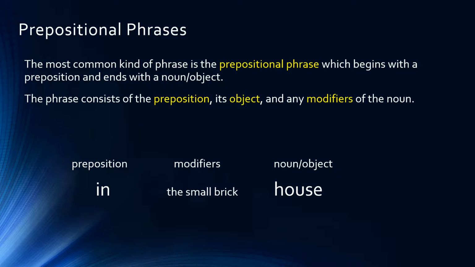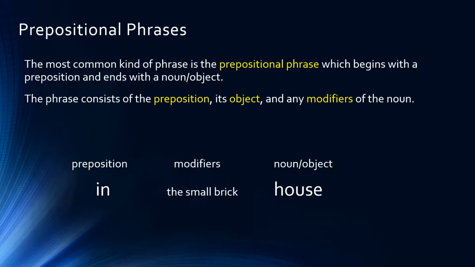Now consider this prepositional phrase. In the small brick house. In is the preposition. And this particular preposition is showing location, telling where. In the small brick house. The object of the preposition is the noun house. And the words that come between the preposition and the object of the preposition are what we refer to as modifiers.